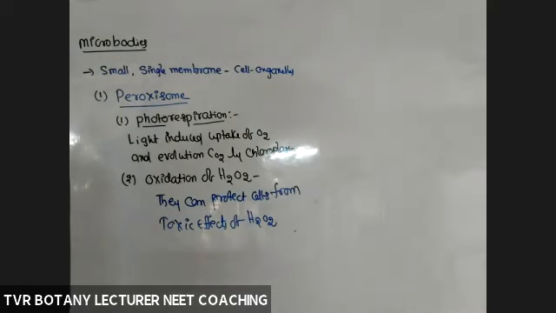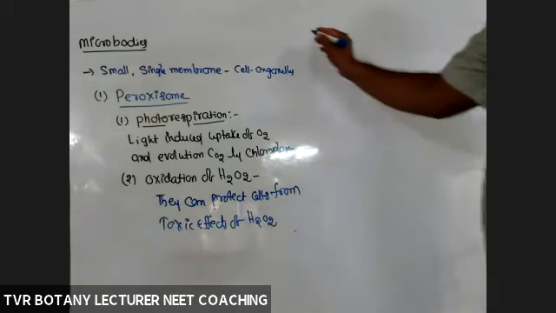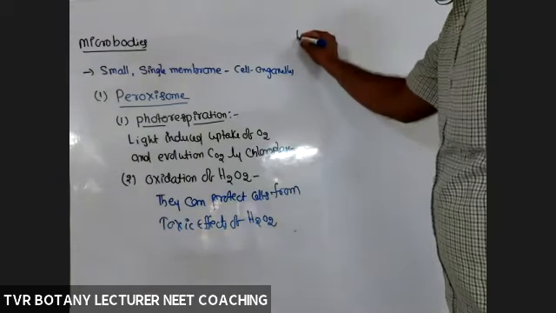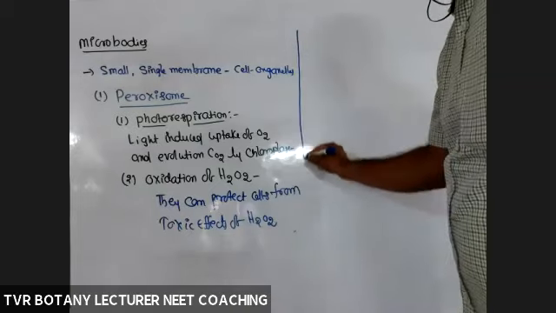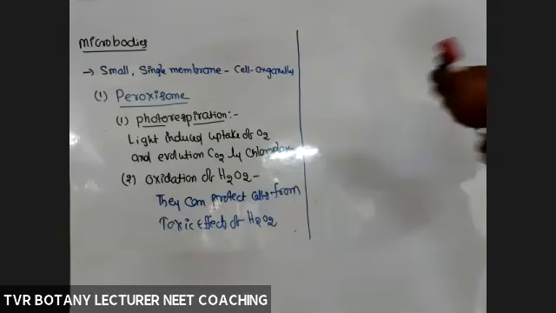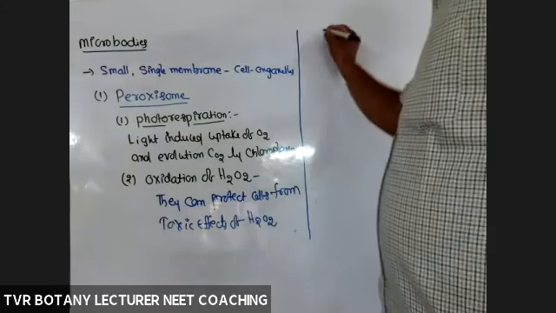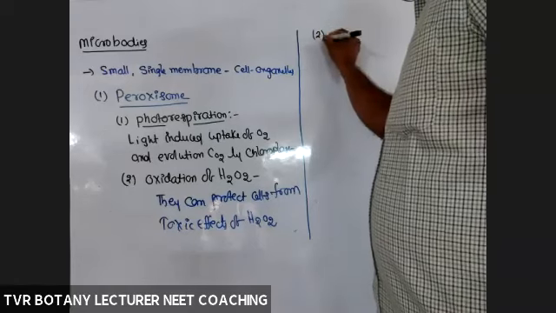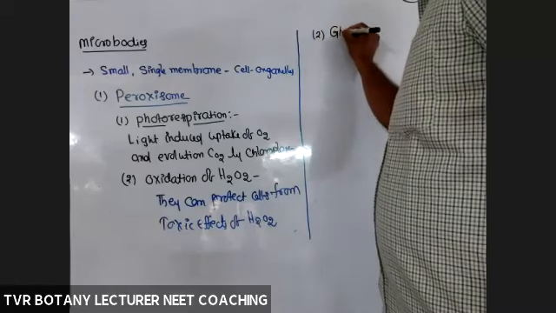Okay, next, the second one, glyoxysomes. They are also single membrane bound cell organelles. This one is completely beyond the NCERT textbook.